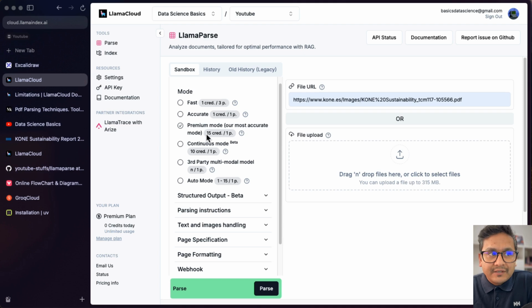It says here our most accurate mode. If you want to have the best accuracy, you can see it is 15 credits per page. So you need to pay more because under the hood, it is probably using LLMs to do the things. Some of the people said some of LlamaParse's functionality is just a wrapper on top of some LLMs. And indeed, it is also true because whatever they do is a managed service. So we don't know what the system prompt is or whatever is written under the hood to make that happen. You can use LLMs to do this parsing by yourself also now because LLMs are becoming better and better each day.